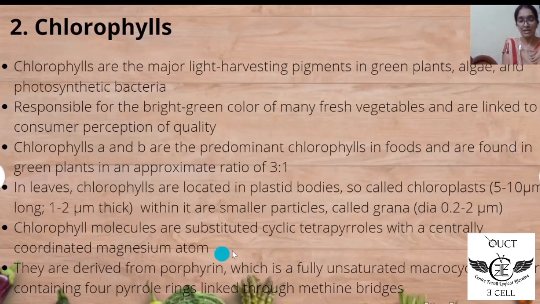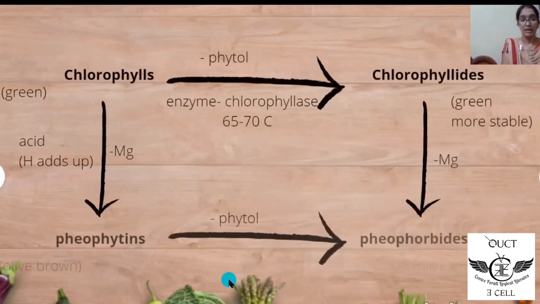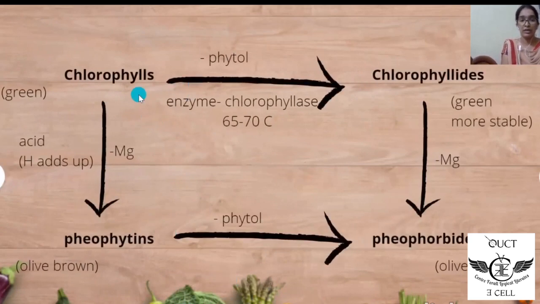Chlorophyll molecules are substituted cyclic tetrapyrroles with a centrally coordinated magnesium atom. They are derived from porphyrin, which is a fully unsaturated macrocyclic structure containing 4 pyrrole rings linked through methine bridges. These are the reactions of chlorophylls. Chlorophylls, in the presence of the enzyme chlorophyllase at a temperature of 65 to 70 degrees C, yield chlorophyllides with the removal of phytol.